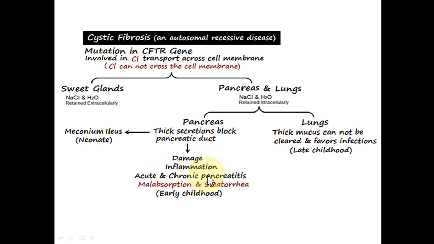So this will be the picture, particularly in chronic pancreatitis.